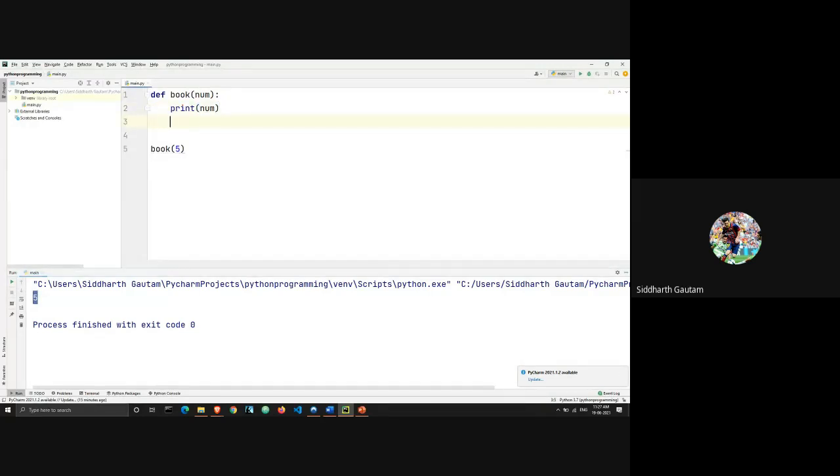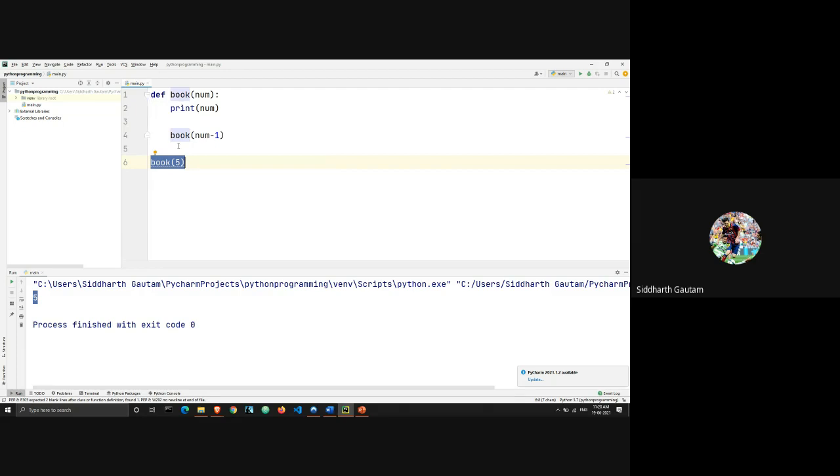Now what will happen if I write, let's say, book num minus 1. I'm going to enter this blank here so you can see the difference in what's happening. Here in line number 6, I'm calling the function book and I'm sending the value 5.